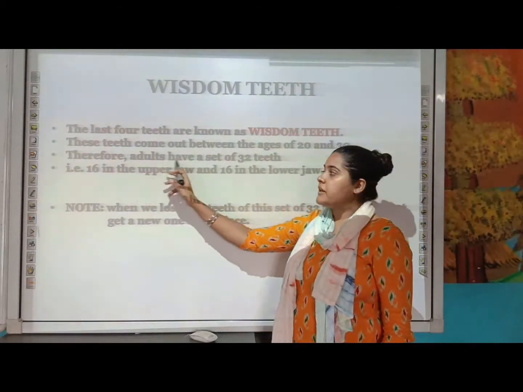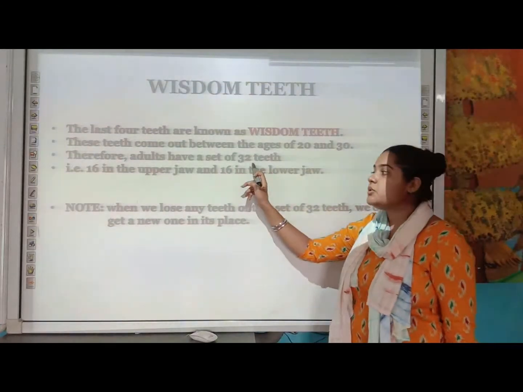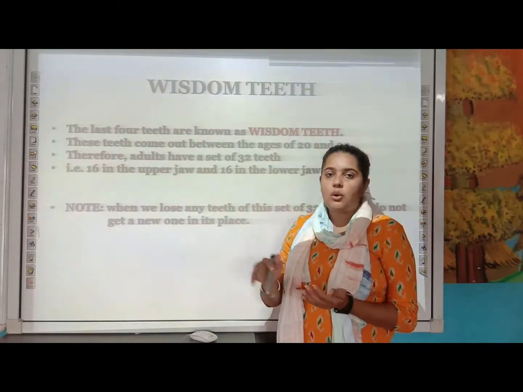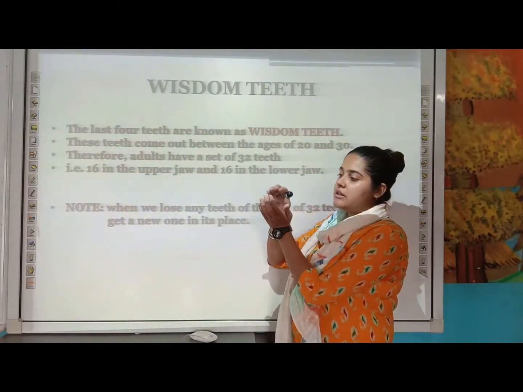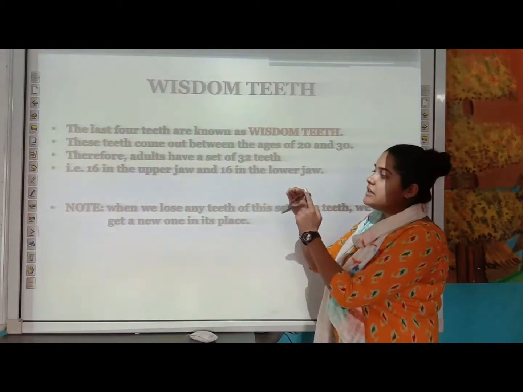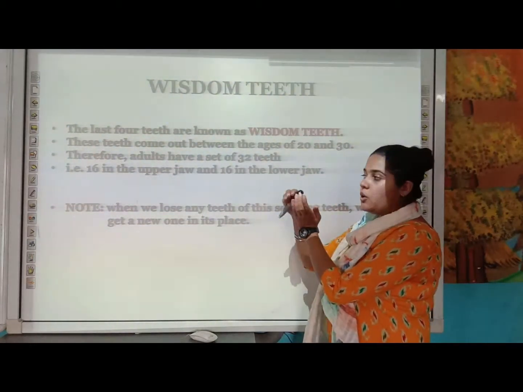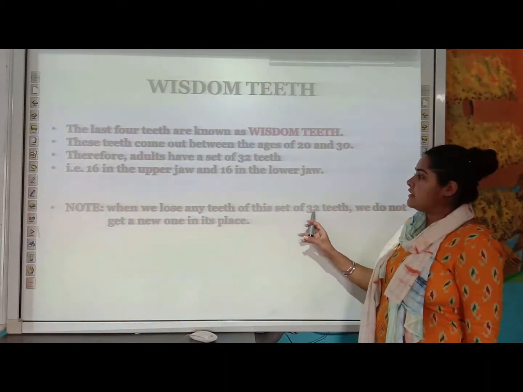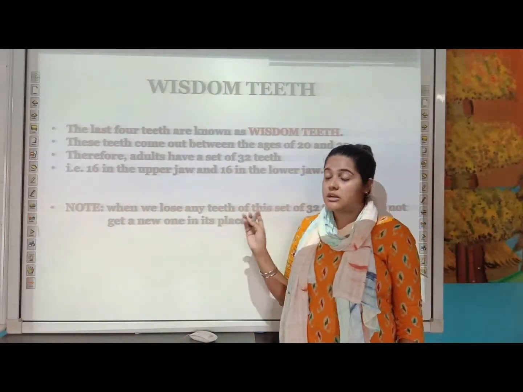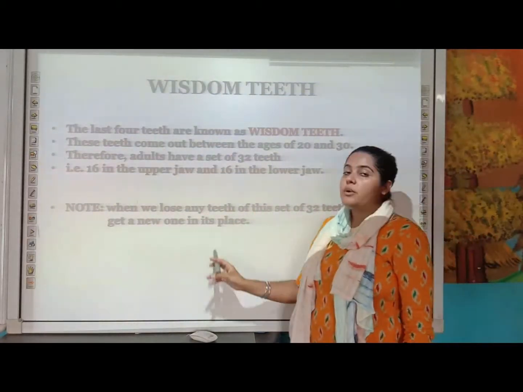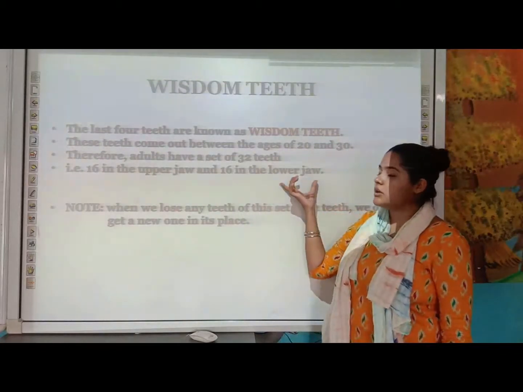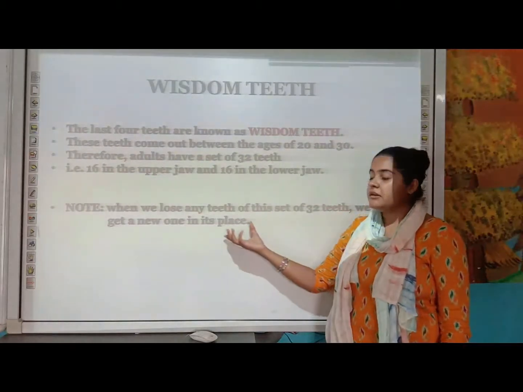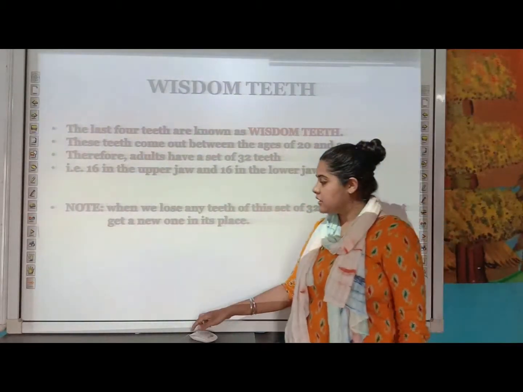That is the reason why adults have a set of 32 teeth. How 32? There are 2 jaws, your upper jaw and your lower jaw. There are 16 teeth in your upper jaw and 16 in your lower jaw. You have to remember that when we lose any teeth out of these 32, we do not get a new one in its place. After 32 teeth in an adult, there is no replacement if you lose any of the teeth.